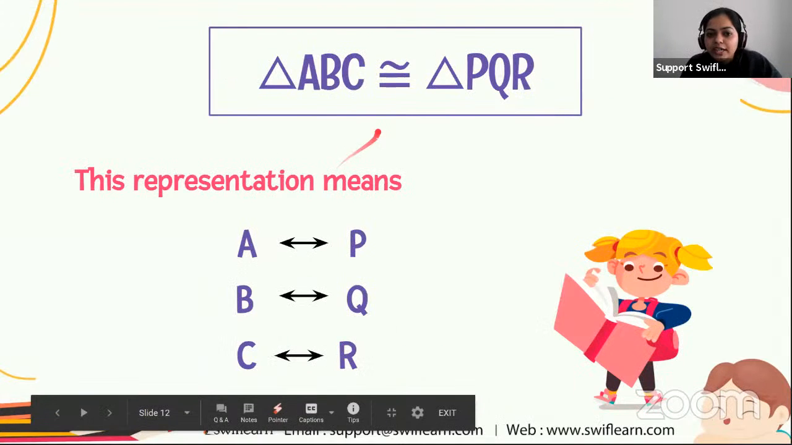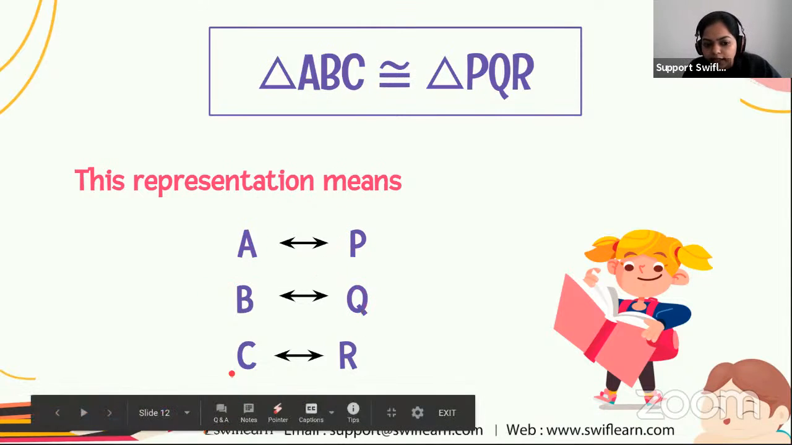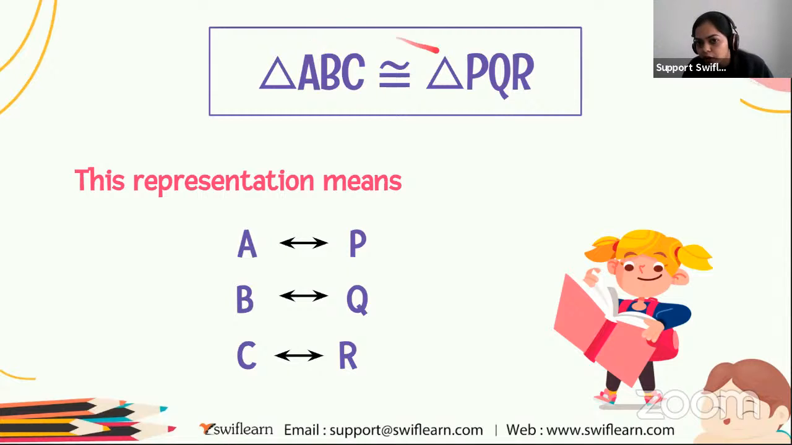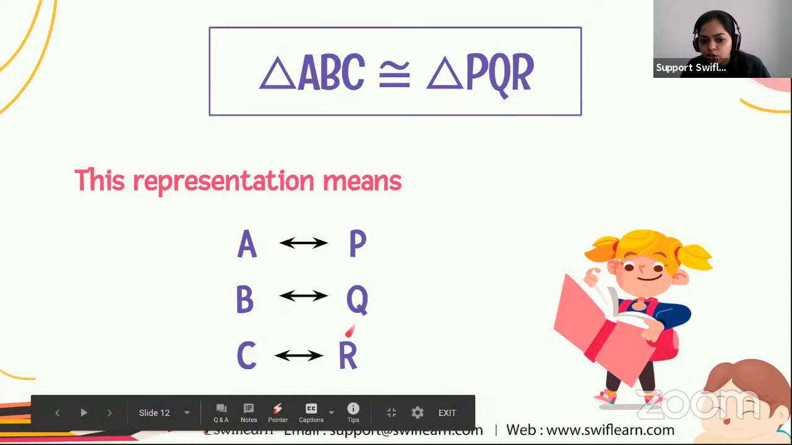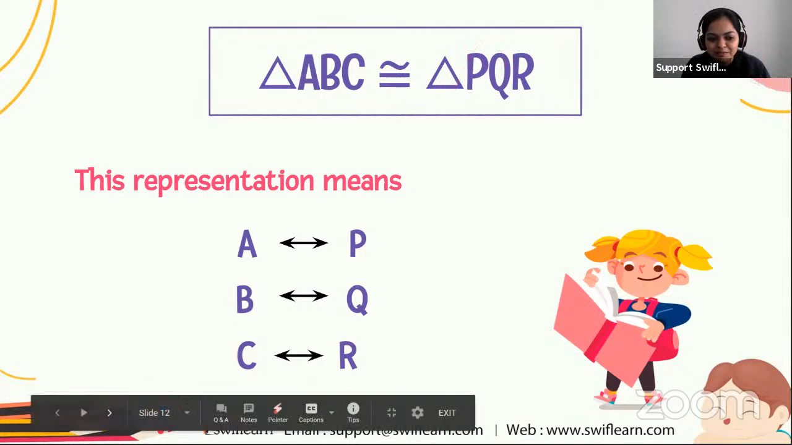If I say that triangle ABC is congruent to triangle PQR, this representation means that A corresponds to P, B corresponds to Q, and C corresponds to R. In the congruence statement, we have to write the corresponding parts in the same order. Keep in mind that you have to write the corresponding part of one triangle with the corresponding part of the other triangle. Got it, everyone? All right.